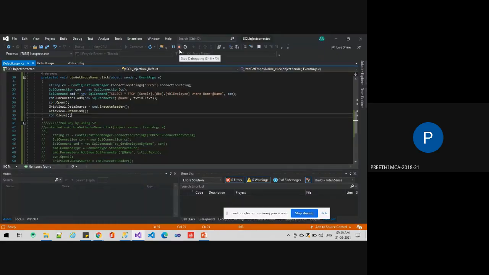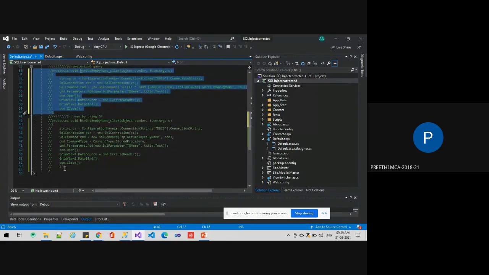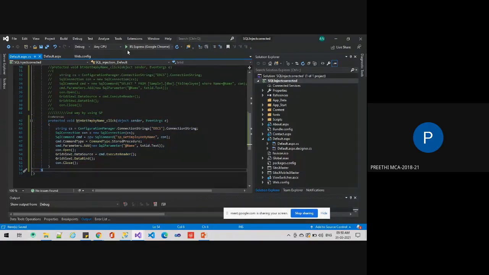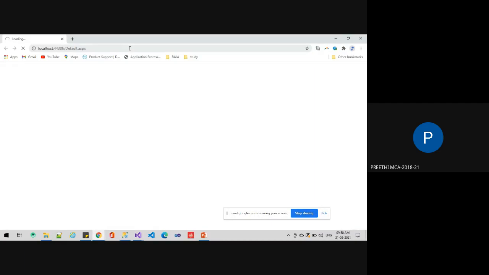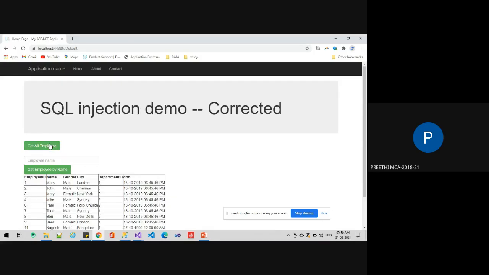If we use a stored procedure, it will be even more effective. So I'll be demonstrating the stored procedure now. Get all the employee details.